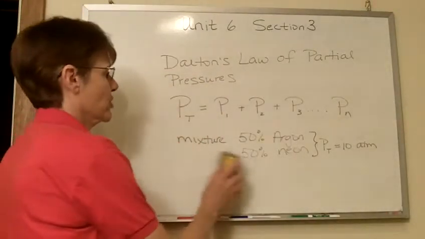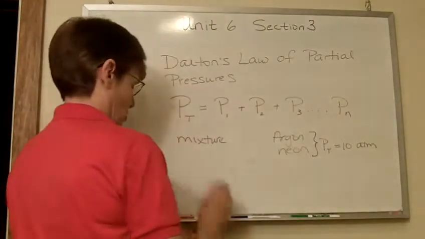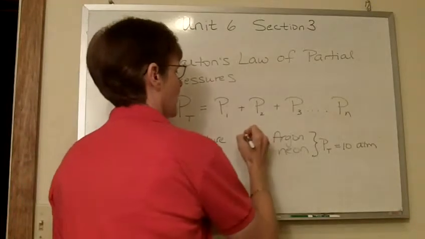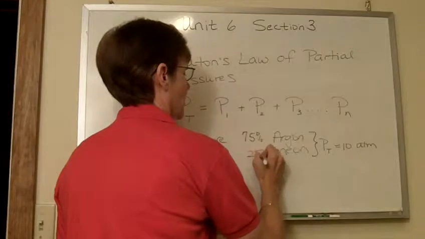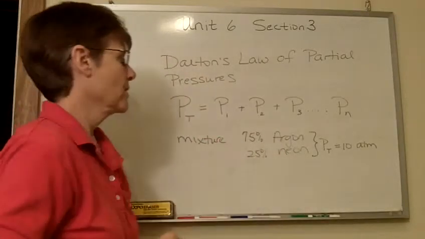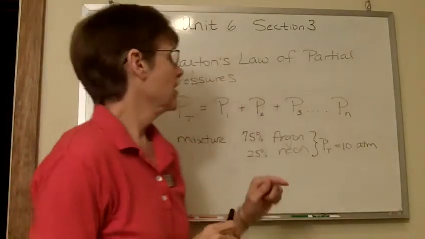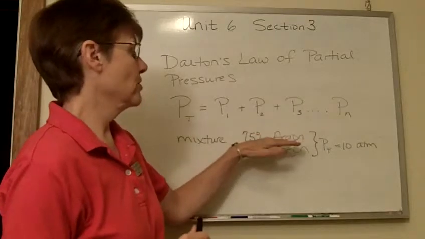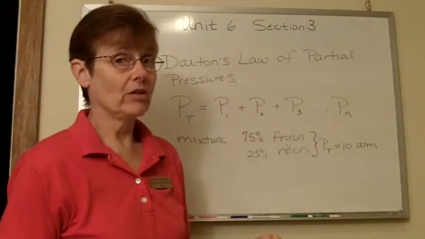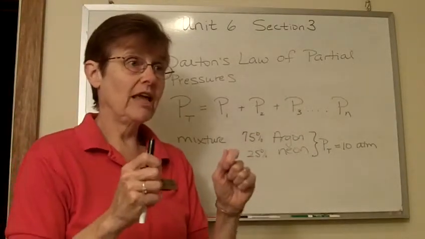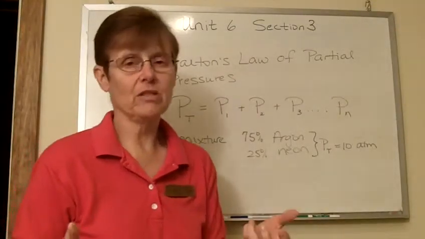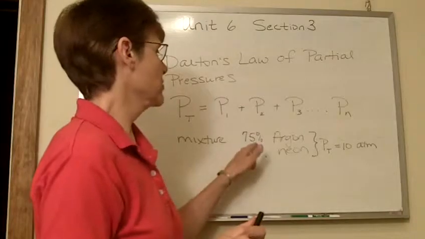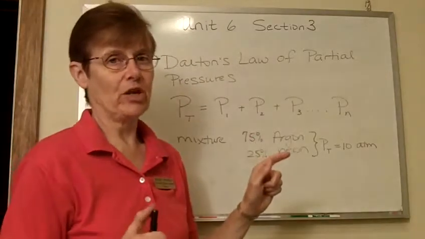Now, what happens if we change this? Let's say that it's 75% argon and 25% neon. Well, that would tell us that argon is exerting 75% of the pressure. If it's present as 75% of the total number of molecules in there, or atoms in this case, it's also exerting 75% of the pressure.